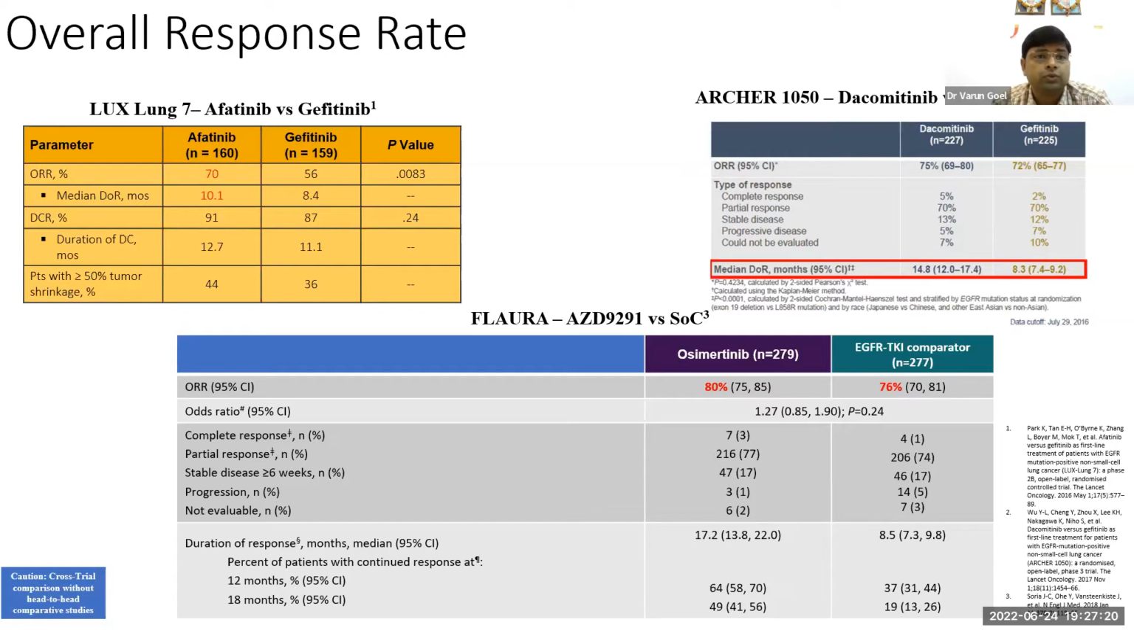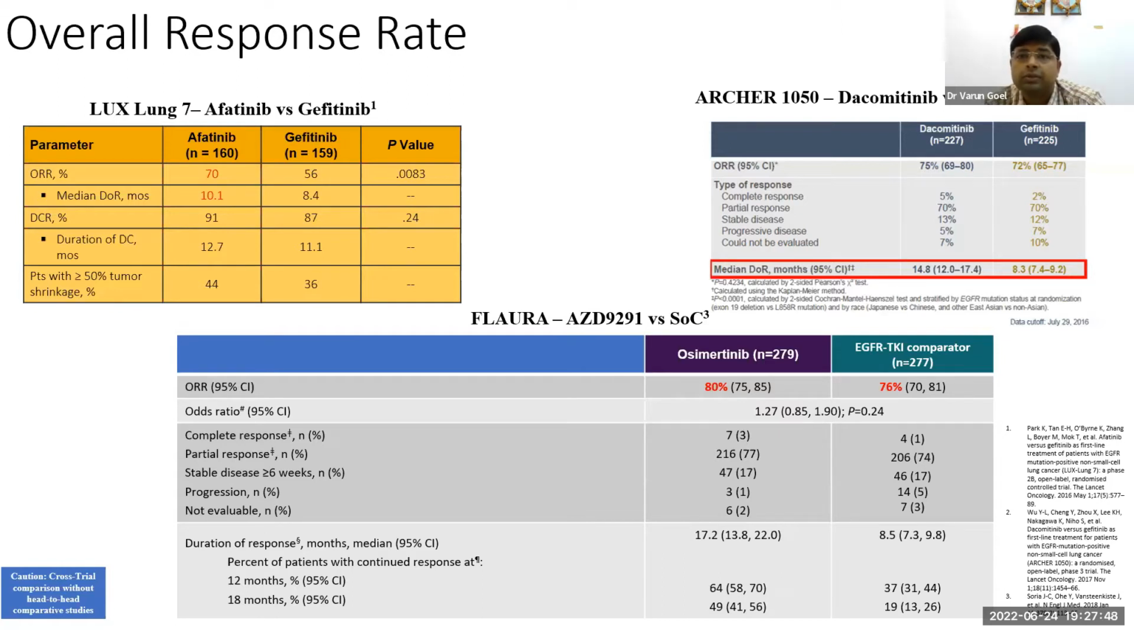Then next is overall response rate. In the LUX-Lung 7 study, the overall response rate with afatinib was 70%, and with first generation TKI, it was 56%. The median duration of response is better, obviously: 12.7 months versus 10.1 months. So it is better, obviously, with the second generation TKI afatinib if compared with the first generation TKI.